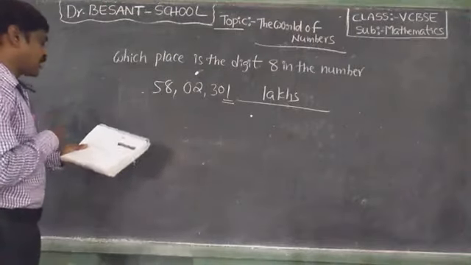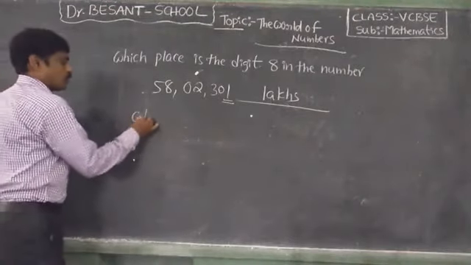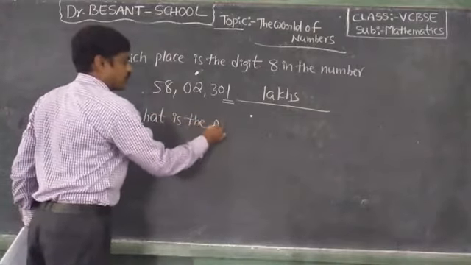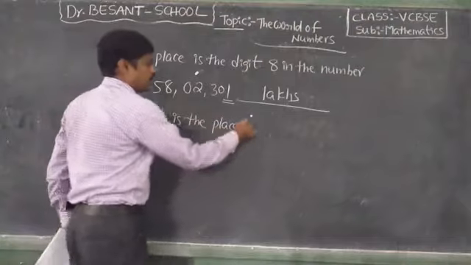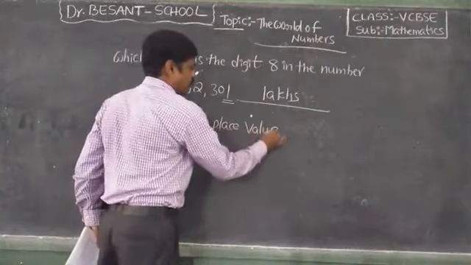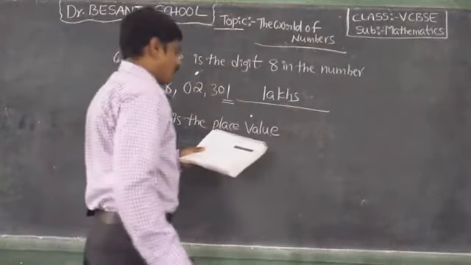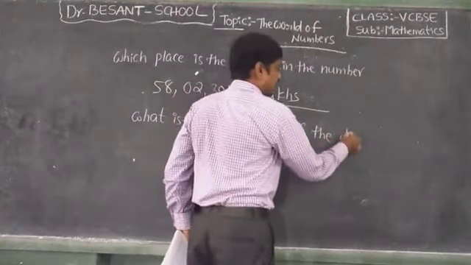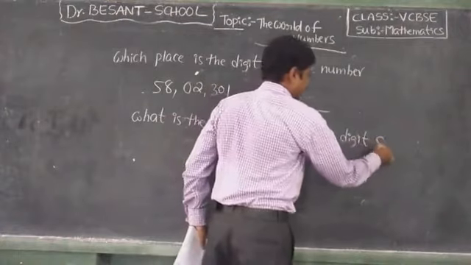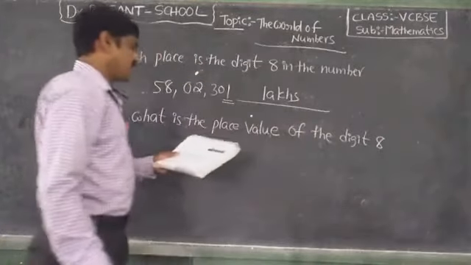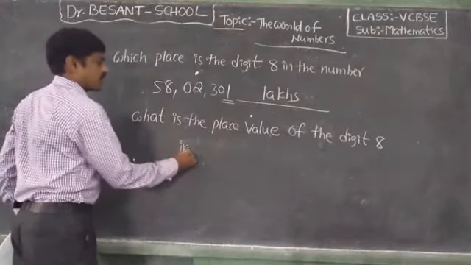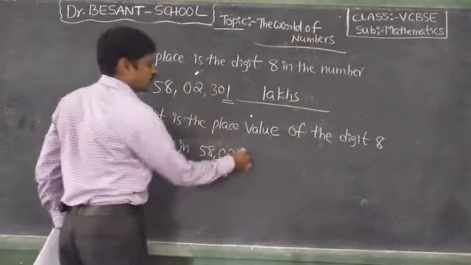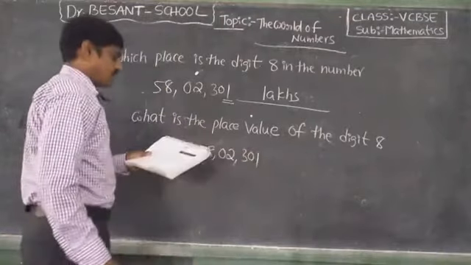What is the place value of the digit 8 in 58 lakh 2,301?